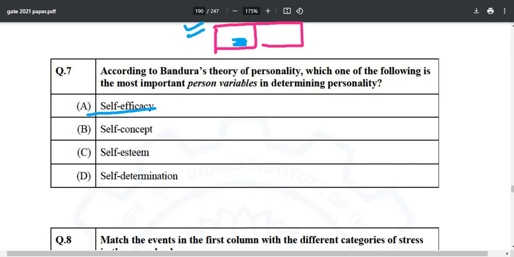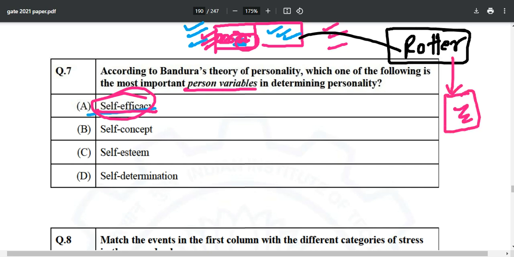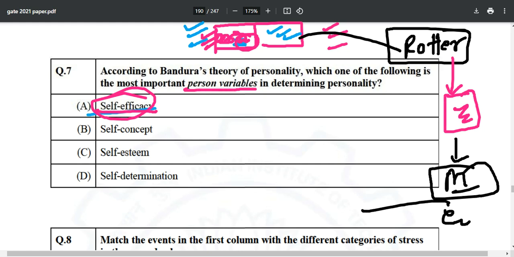If you are having the book, make sure that you check this and you will get your answer. In the left-hand side page, below, there will be one diagram, something like this, and after that you will find mentioned: person variable, self-efficacy, and all of that. In the next page, I guess you will find about Rotter. People wonder where to study Rotter's locus of control and all of that. It is also mentioned in Ciccarelli, and all the things are linked. Martin Seligman's explanatory style is also given in this book. You just have to find out where it is written.